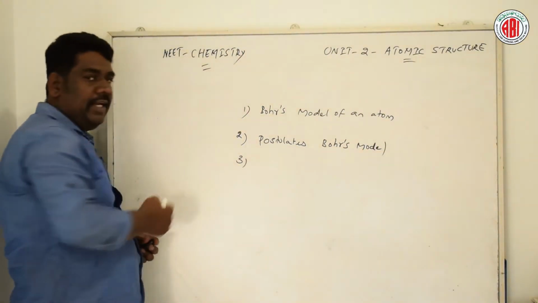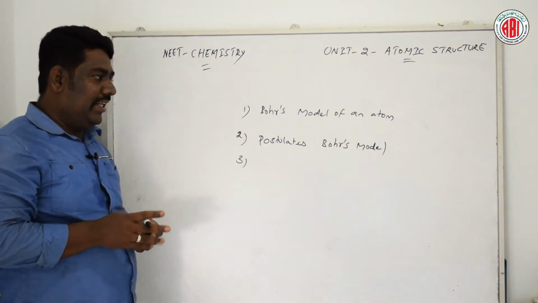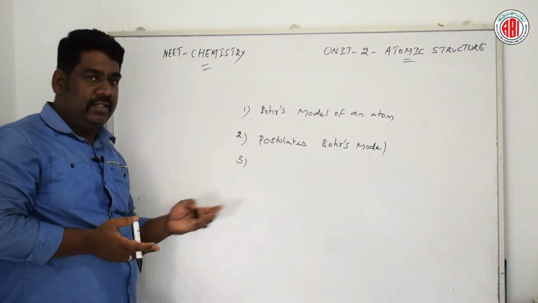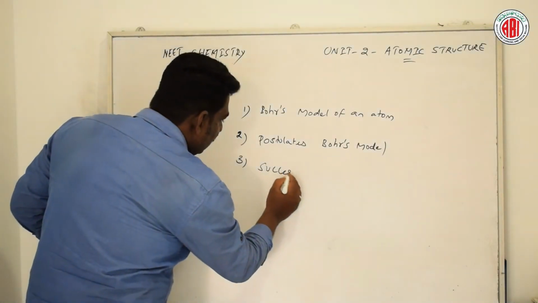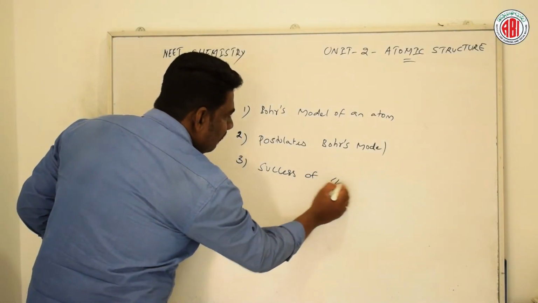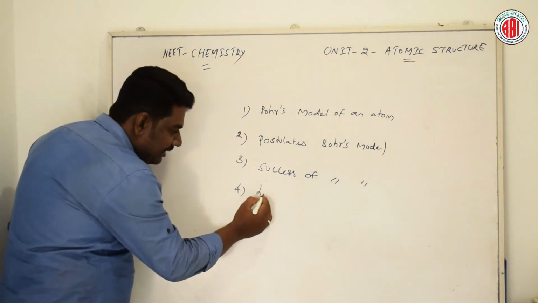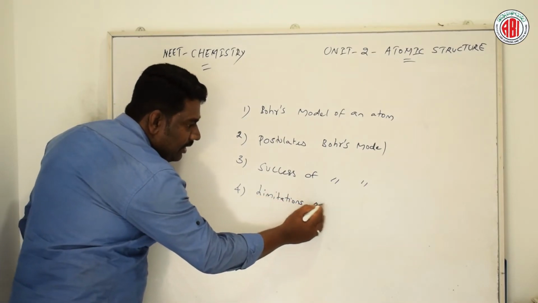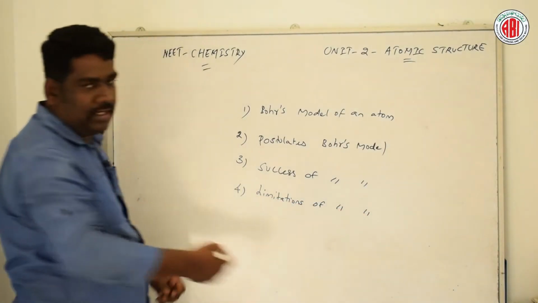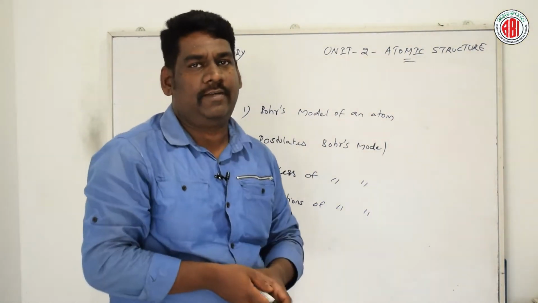We are also going to discuss the reasons for the success of Bohr's model of an atom, and also the limitations of Bohr's model of an atom, also called the drawbacks of Bohr's model of an atom.